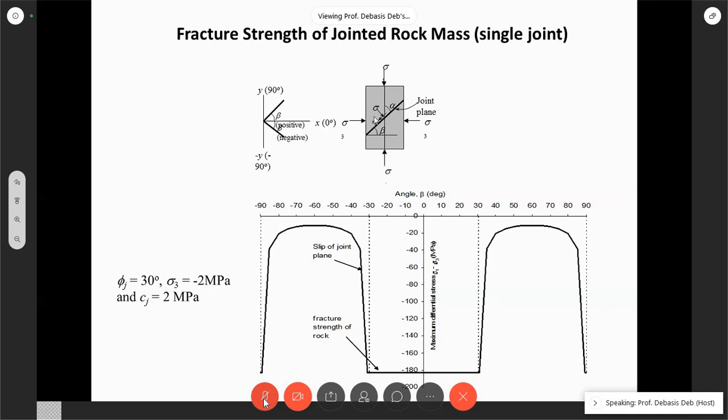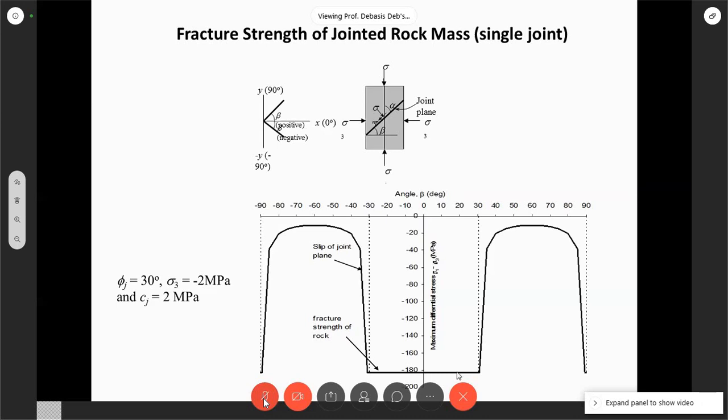Even if the joint is like this, it will do the same on the other side. So what we are essentially saying is, this part of the curve is completely controlled by the property of the joint, and this part is completely controlled by the property of the rock.